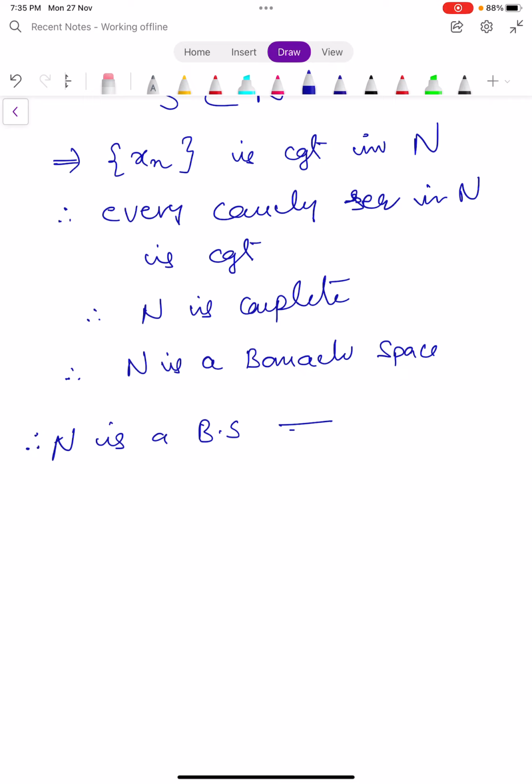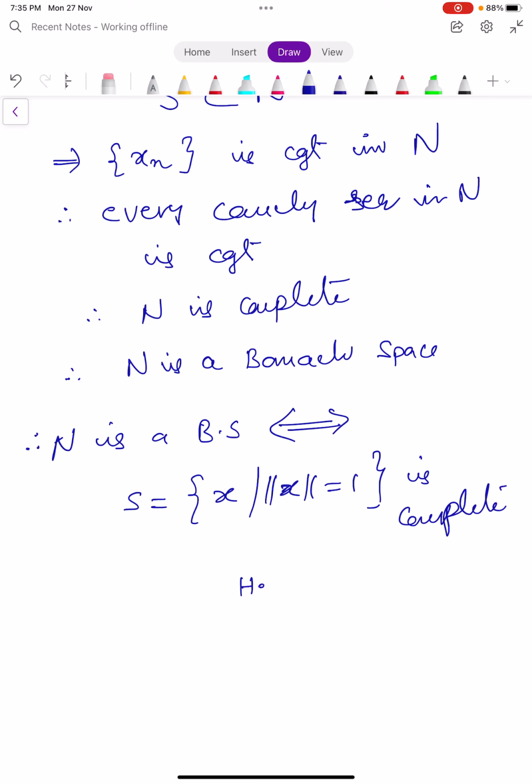Capital N is a Banach space if and only if the set S, which is equal to the set of all elements x such that norm x is equal to 1, is complete. Hence proved. This completes the proof of our theorem.